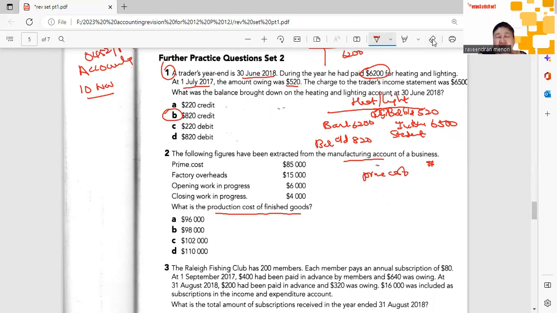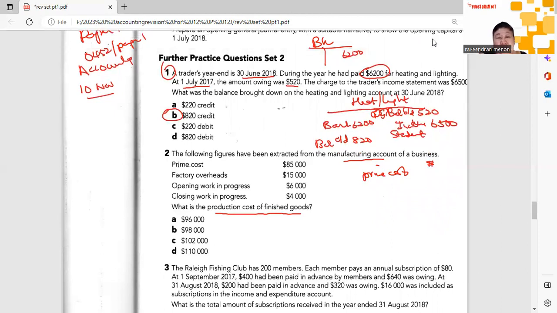Prime cost is the cost of three types of expenses incurred in the factory. They are mainly the direct costs: direct material, direct labor, direct expenses. It adds up to something called prime costs. Just a teaching bit there. Direct labor, direct material, and direct expenses like royalties together add up to prime costs. So 85,000. Then you have factory overheads.